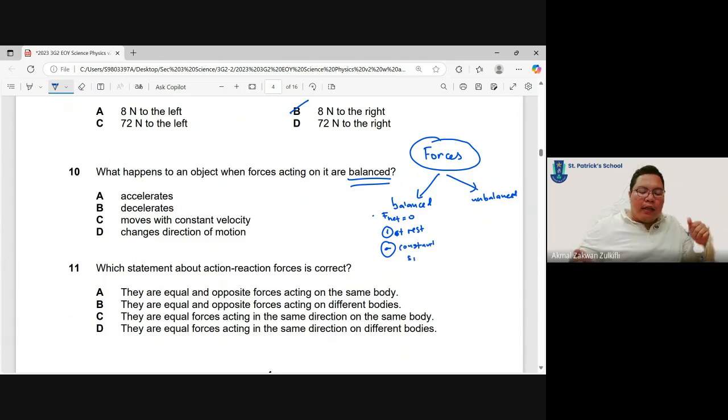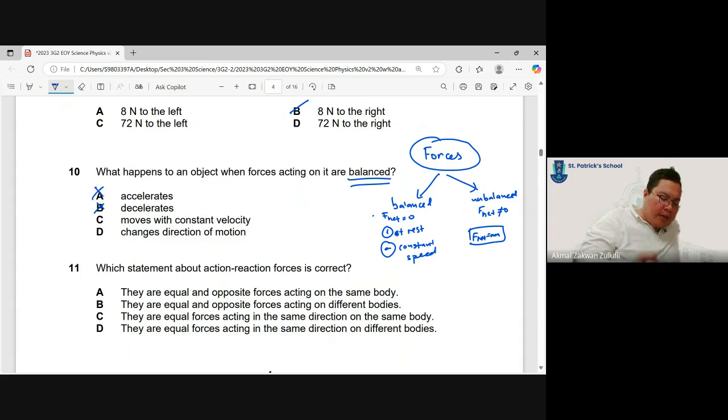But if they are unbalanced, that means there is an F net. F net is not equal to 0. F net is like the one on top, 8 newtons to the right. There is an F net. We will use the formula F net is equal to ma because they are accelerating, and in the direction of the resultant force. So in this case, it cannot accelerate, it cannot decelerate, it doesn't change its direction, but rather it moves with constant velocity.